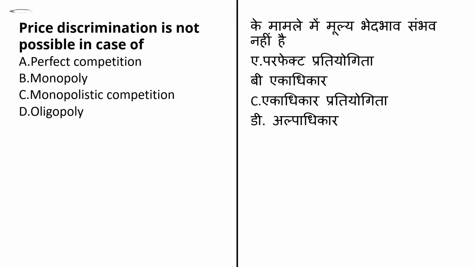The next question here is: price discrimination is not possible in case of? In the given question they ask you, price discrimination is not possible in which of the following market structures, and the options given are perfect competition. Perfect competition means there are a number of buyers and a number of sellers. Then is monopoly, where there is one seller and a number of buyers.